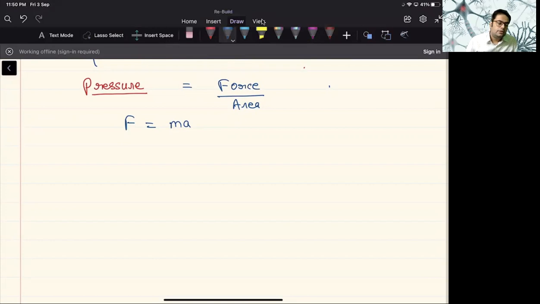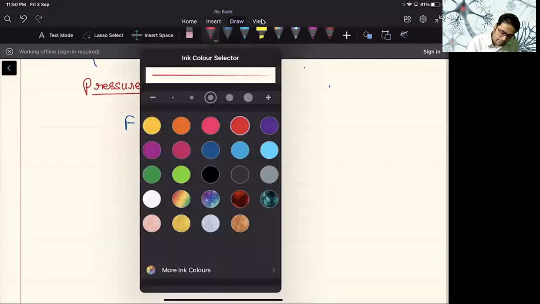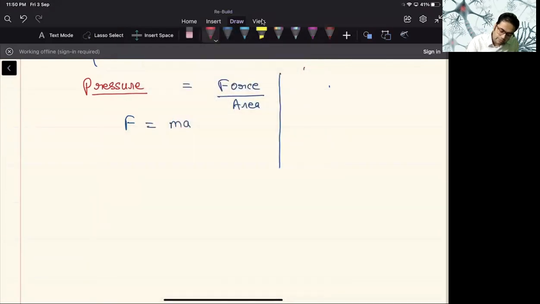Okay. So my dear student, how do we calculate pressure? I'm going to use this F = ma concept. But before that, let me introduce the barometer. A barometer is a device used to measure pressure.